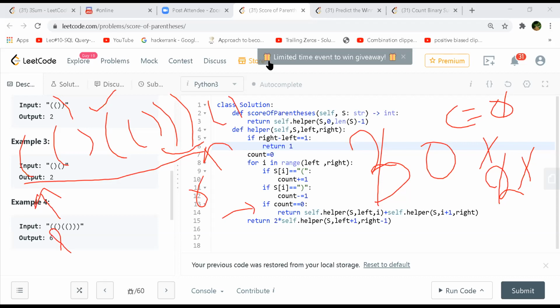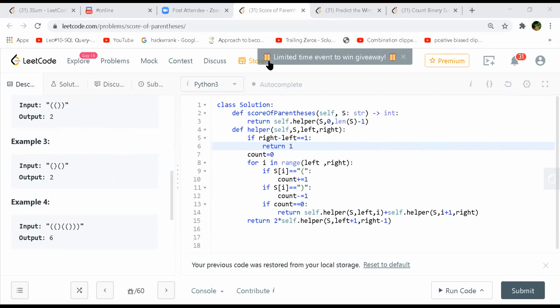And the right side will be 3 to 6. Then you can easily evaluate the first one, where it will return 1 from line 6. So you'll have 1 over here, right? And then for the second, you will do that, correct?